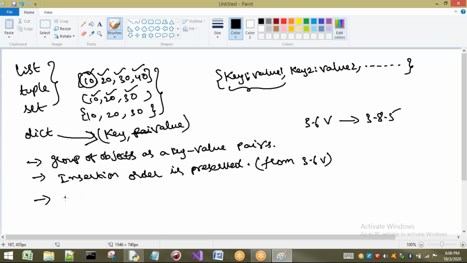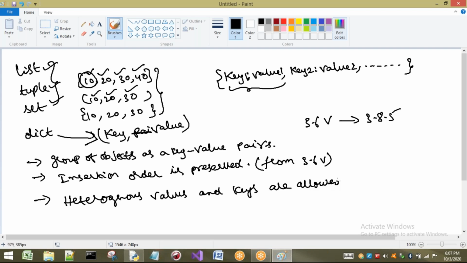Next point is very important. When we consider list, tuple and set, in every data type we can use heterogeneous objects. In the same way, here key and value are two things, so we have to take care of these. Heterogeneous values and keys are allowed. That means values can be of different types, keys can be of different types, no problem. So heterogeneous values and keys are allowed in the dictionary.